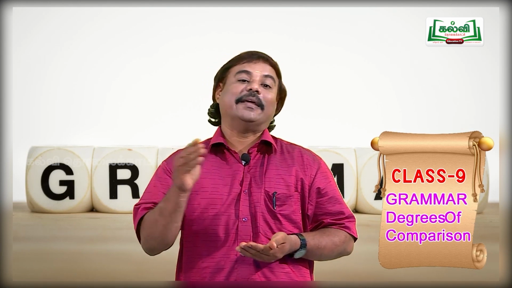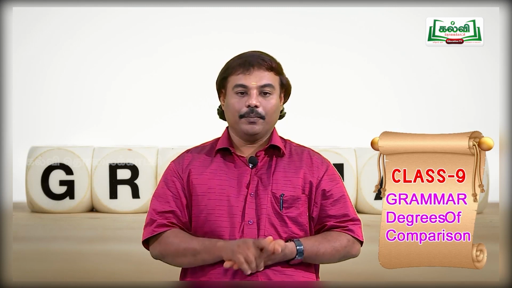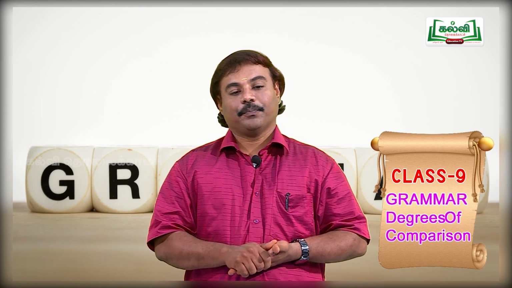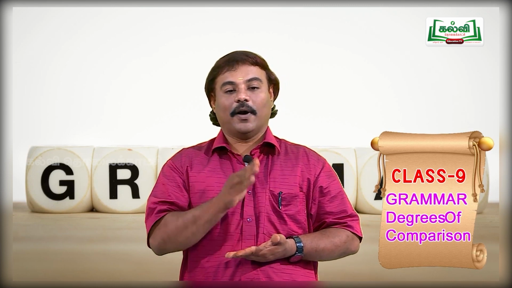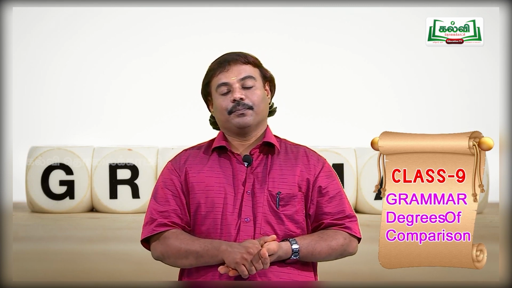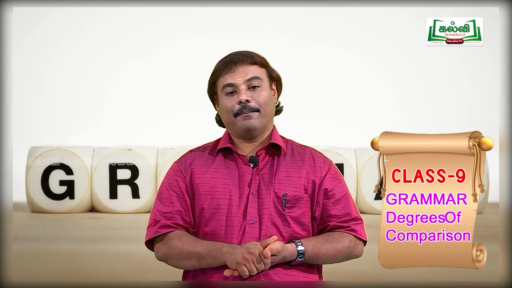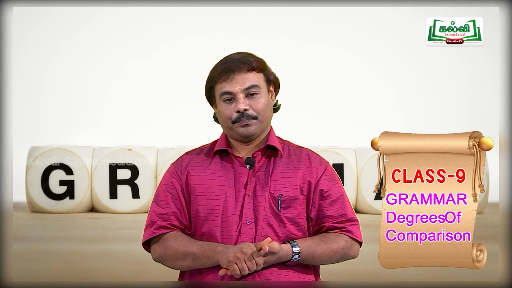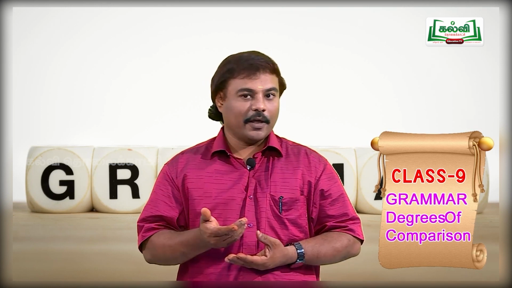It's just a practical class for you. In the first column, positive degree. In the second column, comparative degree, and in the third one, superlative. Are you following me? Are you doing this work?